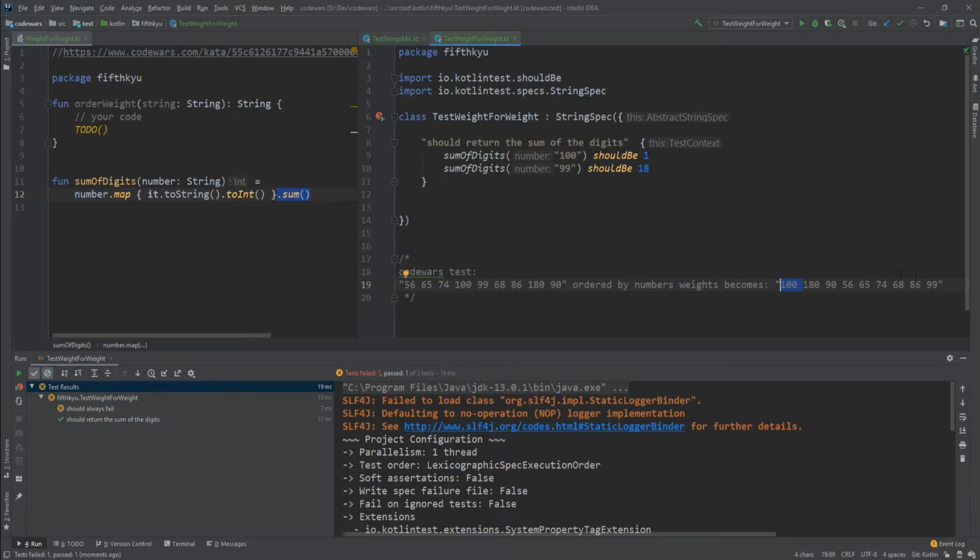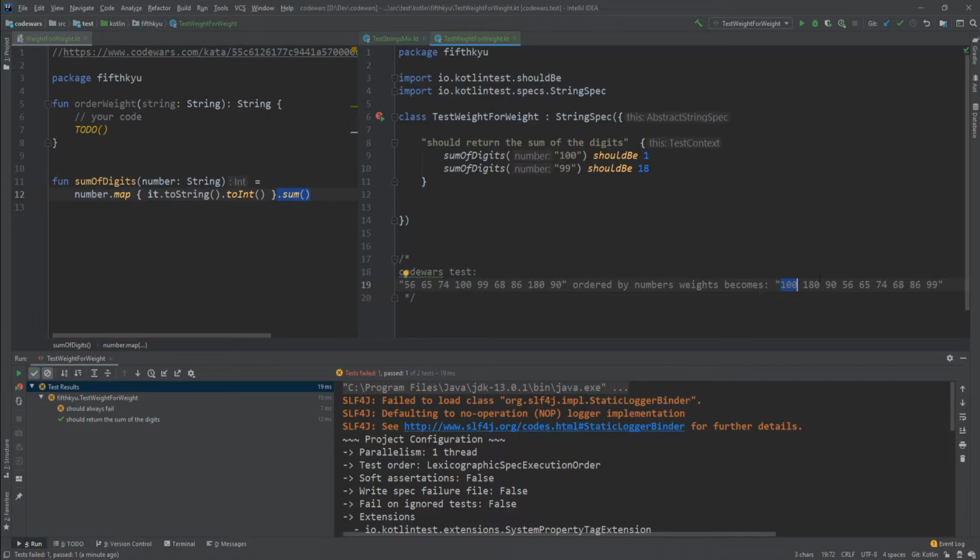I'm still thinking right now because I'm not sure how I want to approach one specific problem. I'm not sure if I can give a comparator that actually uses the sum of digits value.